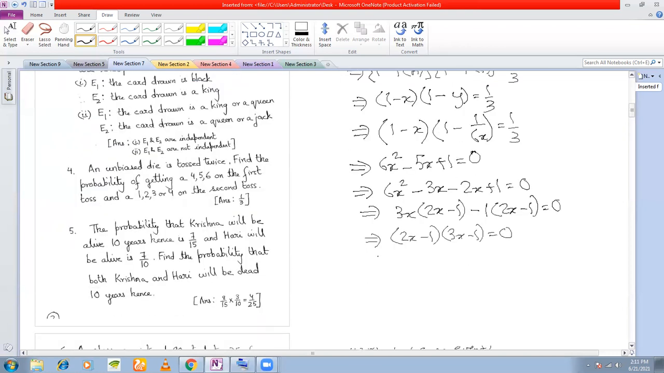That means either x is equal to half or x is equal to 1/3, right? And that is what you have to find. That means you have to find out the probability of occurrence of A. x was P(A). So either P(A) is equal to half or P(A) is equal to 1/3. That's your answer. Clear? Any question?